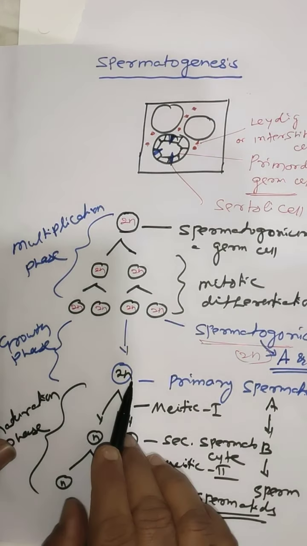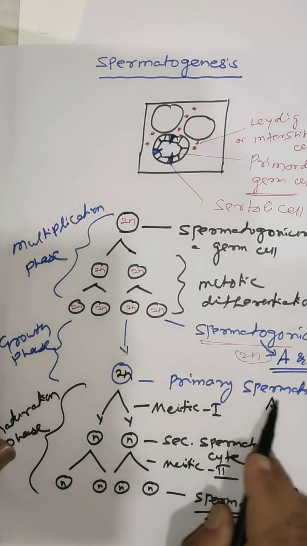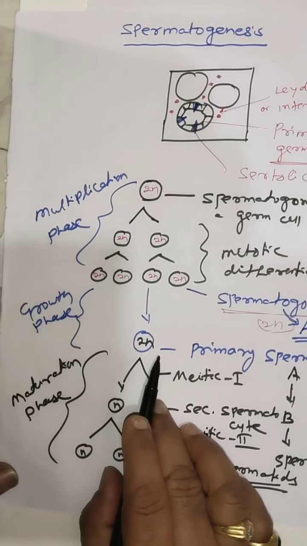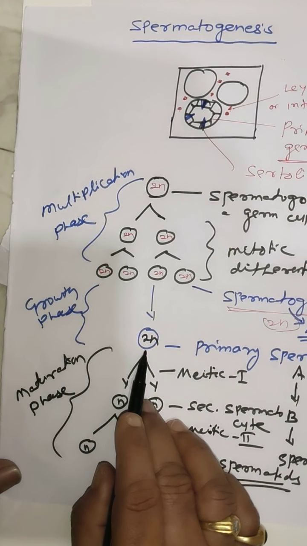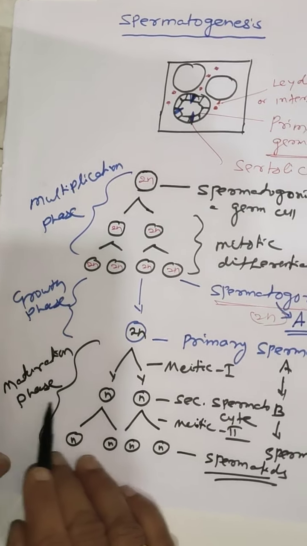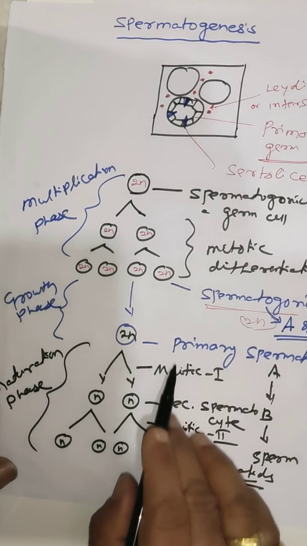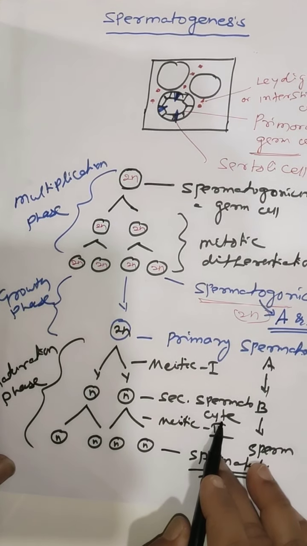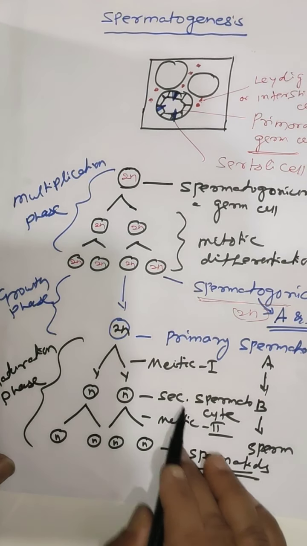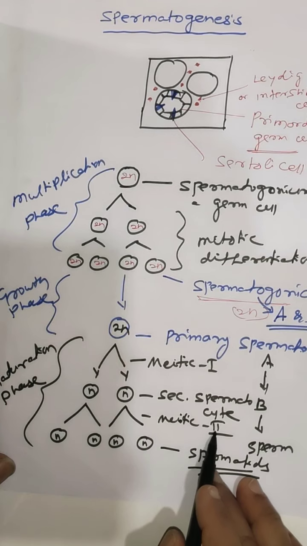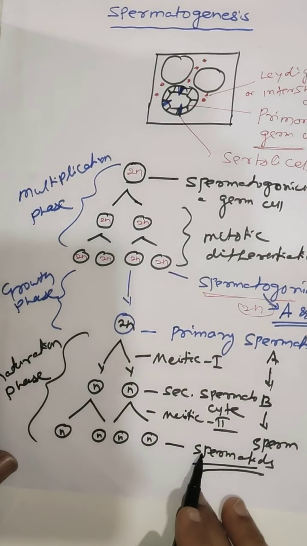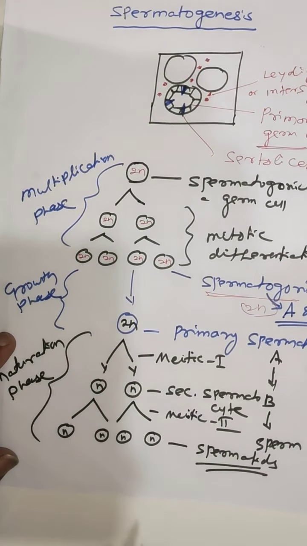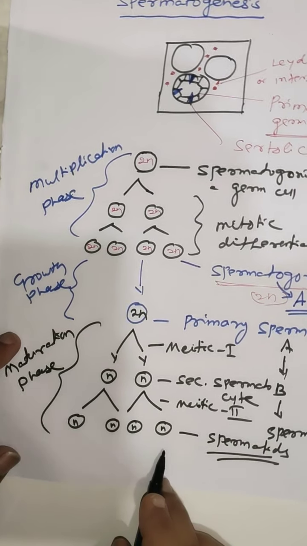All the structures, that means spermatogonium and primary spermatocyte, are diploid, having two sets of chromosomes. The primary spermatocyte undergoes the maturation phase. In this phase, the first division is meiosis 1, which produces 2 secondary spermatocytes. The secondary spermatocytes on meiosis 2 division produce 4 spermatids. Thus, from a single primary spermatocyte, 4 spermatids are formed.